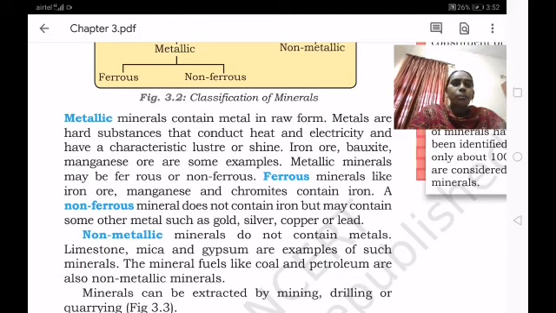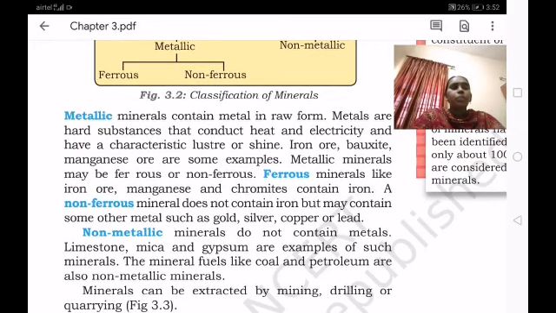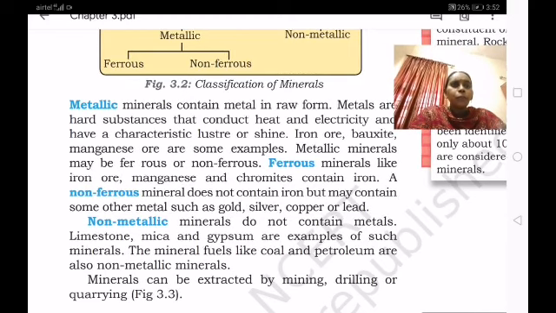Metallic minerals may be ferrous or non-ferrous.